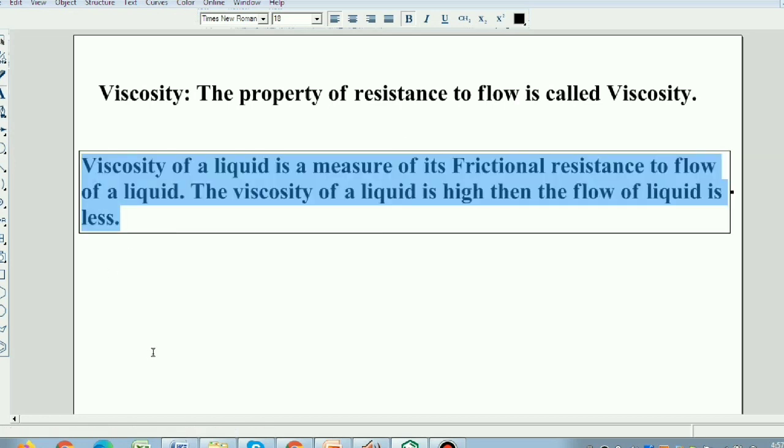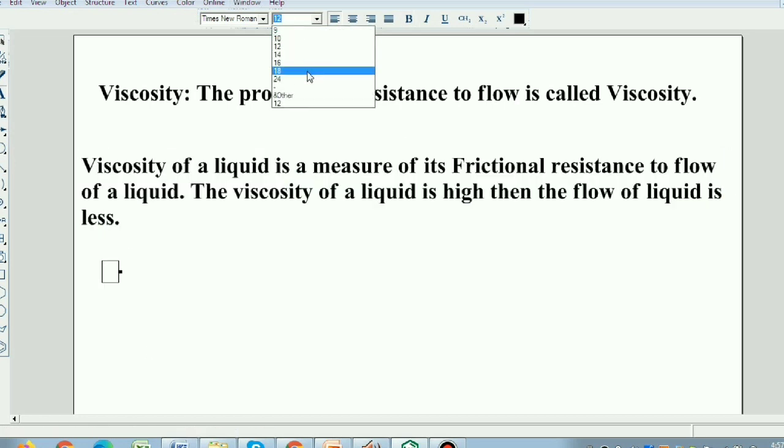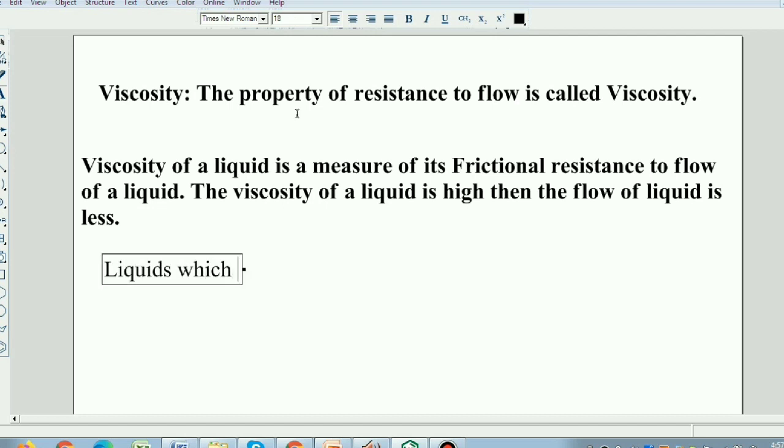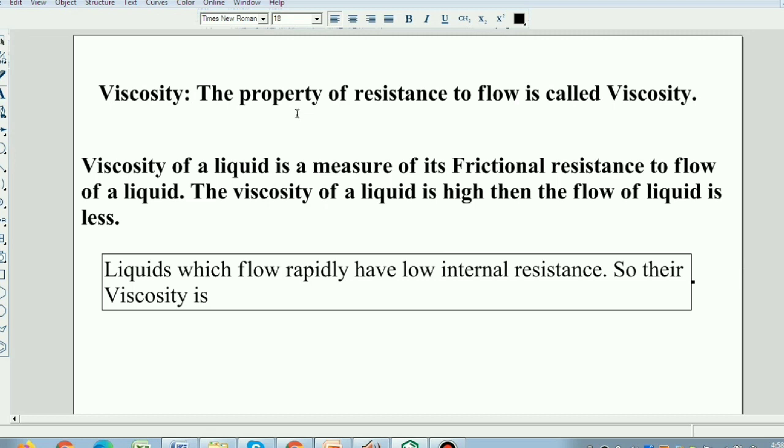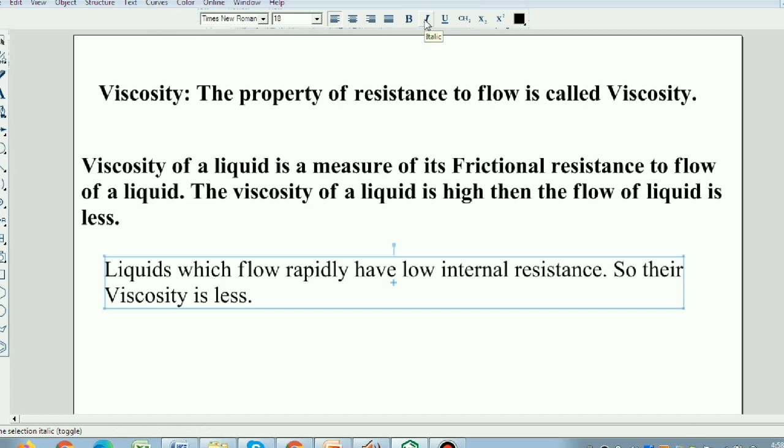Liquids which flow rapidly or speedily have low internal resistance, so their viscosity is less.